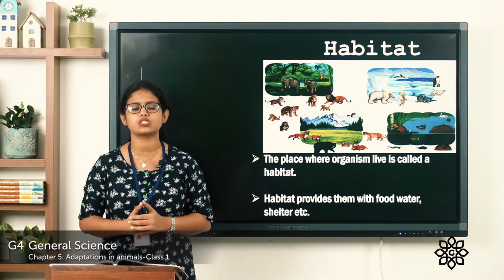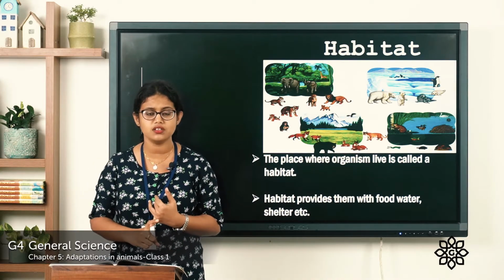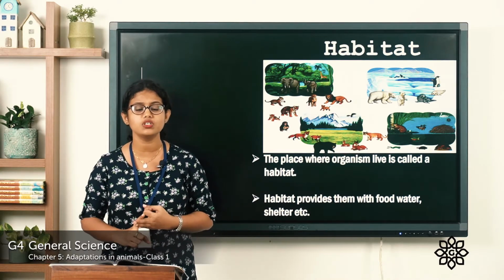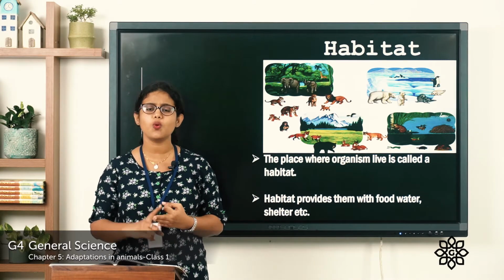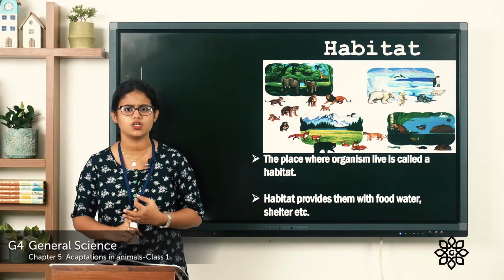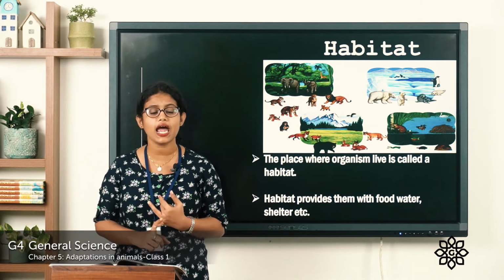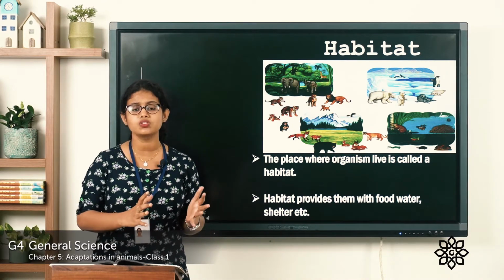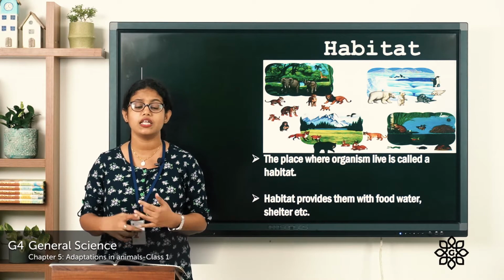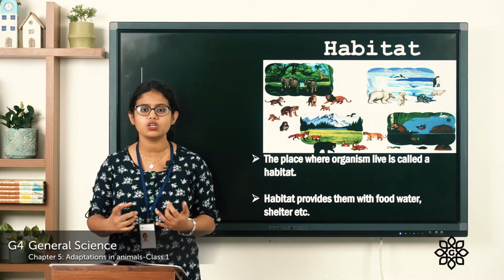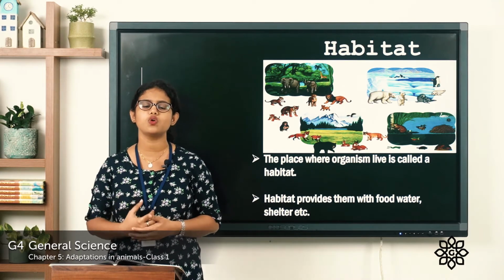So for an animal to survive, what all things do they need? They are living things, right? So they need air, they need water, they need food, and they even need the right kind of environment. So what is this right kind of environment? All animals cannot live in every place, right? There are animals which can live in very cold places. There are animals which can live only in very hot places. There are animals which can live in water. So animals need the right kind of environment also to live.